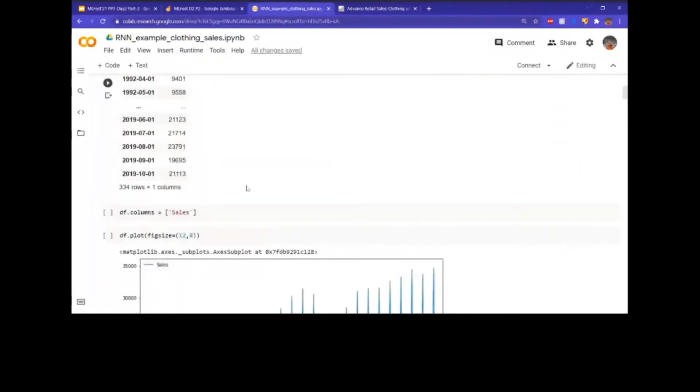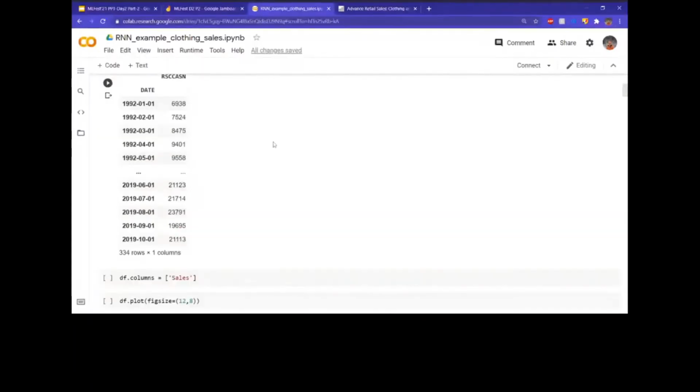It has data ranging from 1st January 1992 all the way till October 2019. This is the monthly data. The data is taken from the first of every month, and they have given it to us for every month all the way till October 2019. The reason I've taken this only till October 2019 is